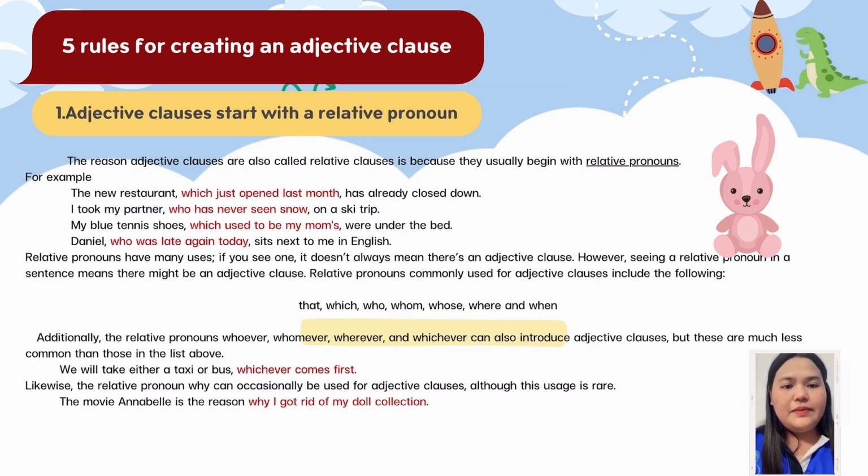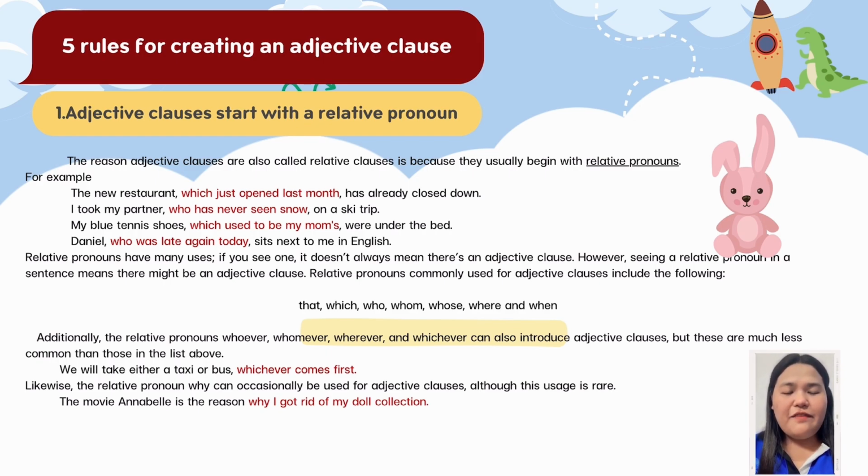The reason adjective clauses are also called relative clauses is because they usually begin with relative pronouns. For example, the new restaurant, which just opened last month, has already closed down. I took my partner, who has never seen snow, on a ski trip. My blue tennis shoes, which used to be my mom's, were under the bed. Daniel, who was late again today, sits next to me in English.